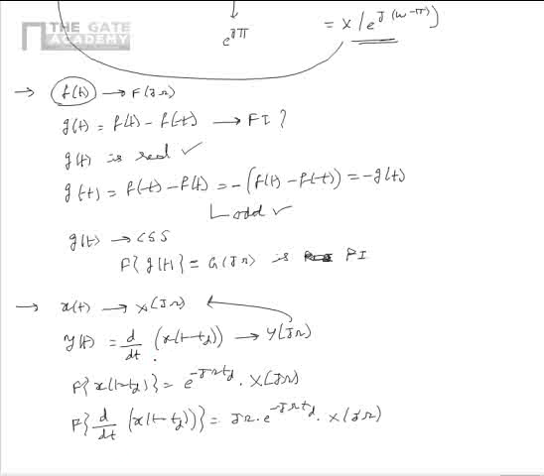So we see that for the given y(t), which is d/dt of x(t - td), the Fourier transform is jω multiplied by X(jω) multiplied by e^{-jωtd}.